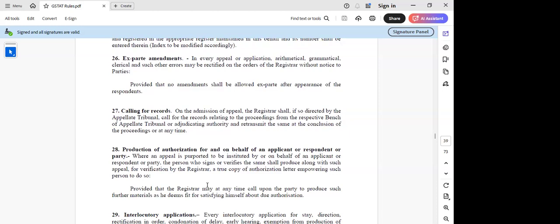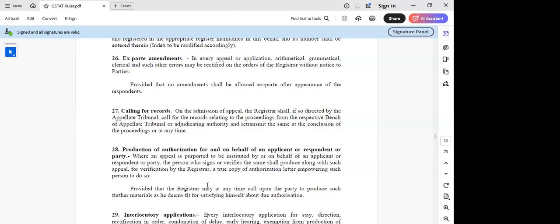Suppose I have filed an appeal, and then Annapurna madam, you are appearing. Then we have to have a system where my name is removed from consultant on record and your name is included. That procedure is missing here, sir, actually.